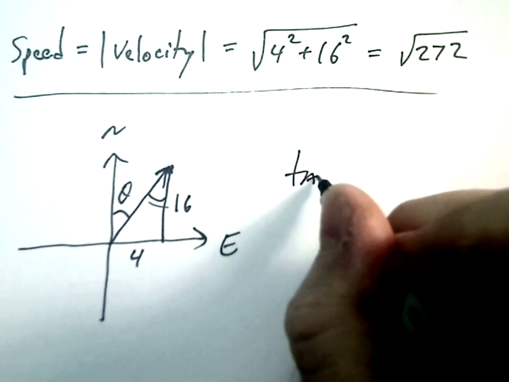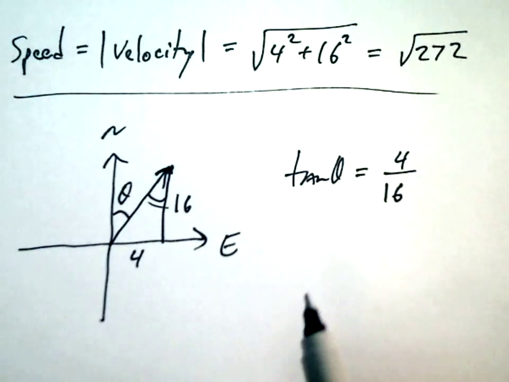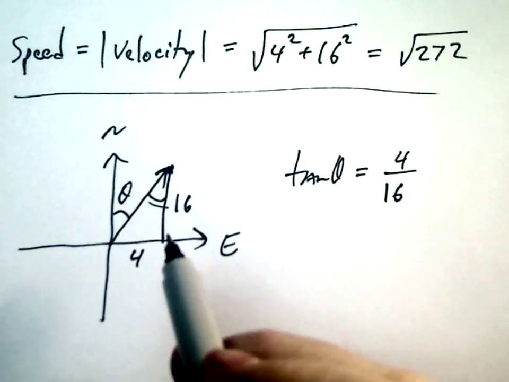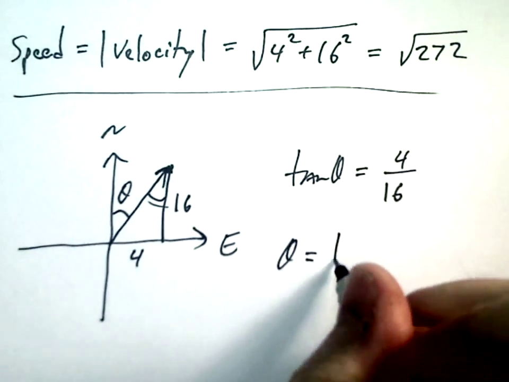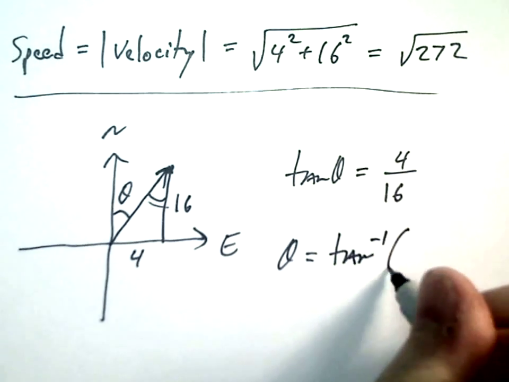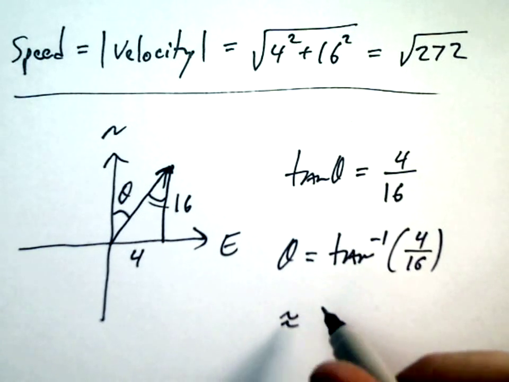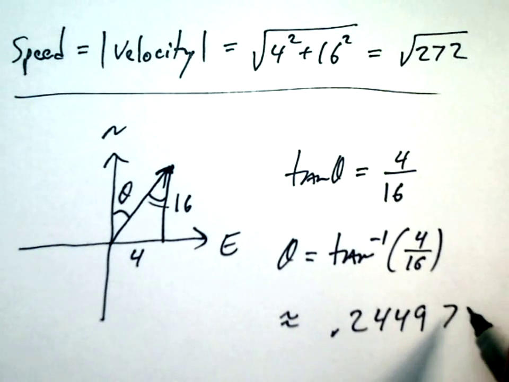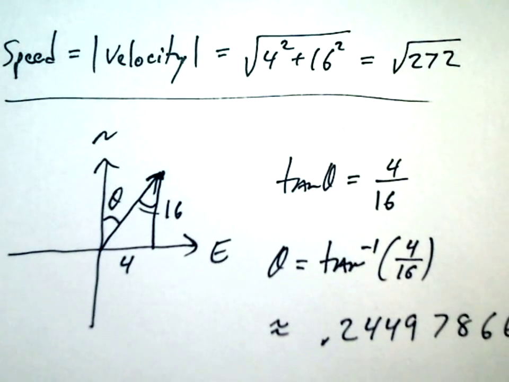So the tangent of theta is going to be 4 over 16, which means, so I'm finding the direction of the child as an angle off of the north axis. So theta here is going to be the arctangent of 4 over 16, which is about 0.2449786 radians. And that's that.